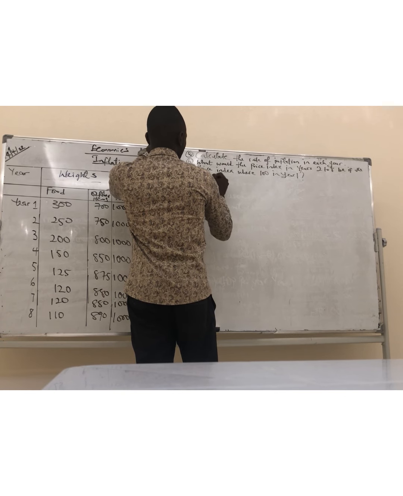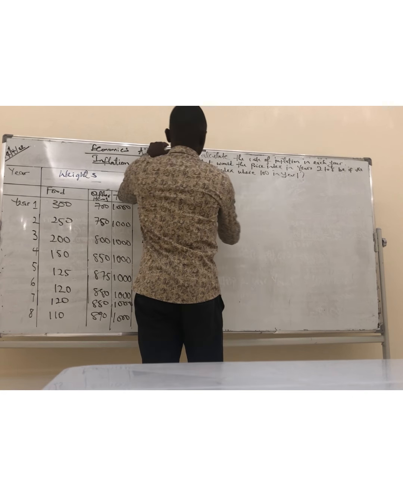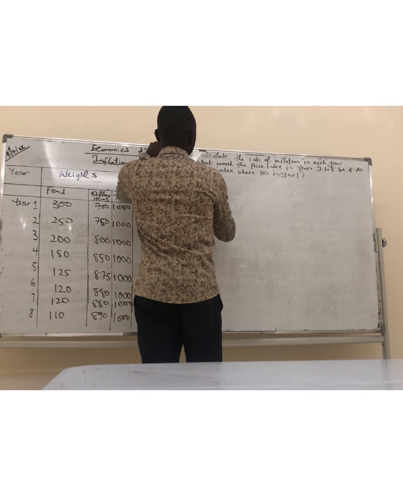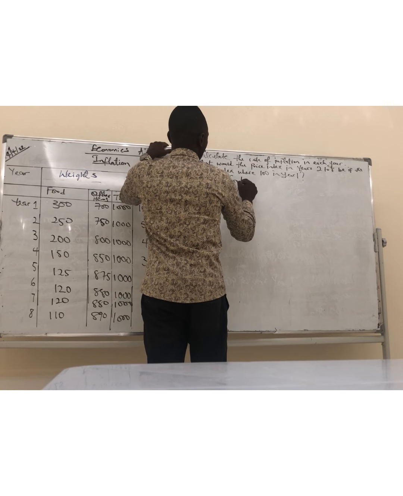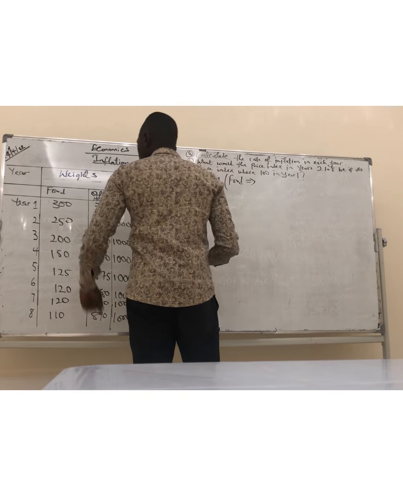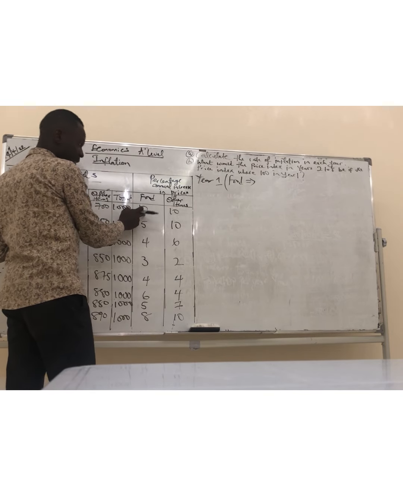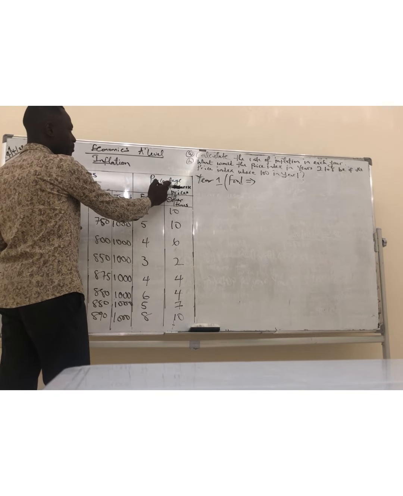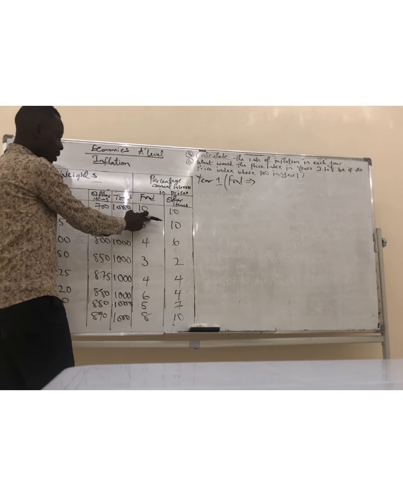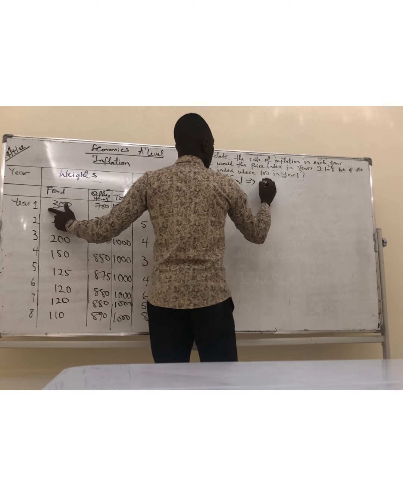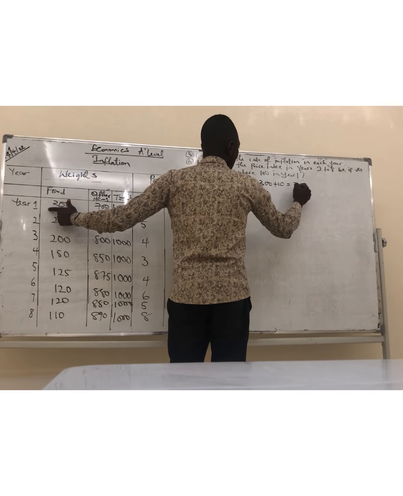So for food, let's see year one. For food, 300, but there's an increase to 310. This is 10%. The percentage annual increase in price is 10% for food in year one. So that means there's an annual increase of 300 plus 10, which makes it 310.